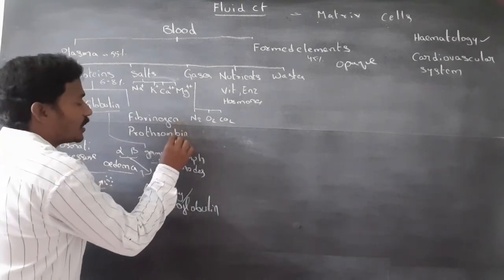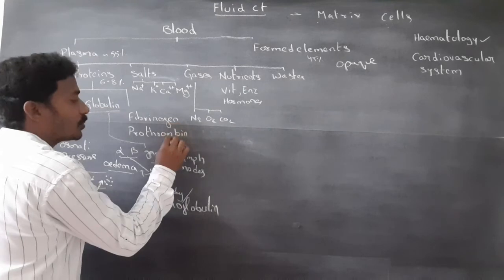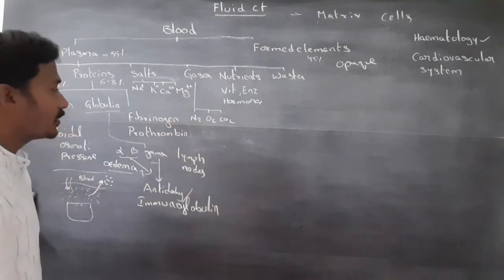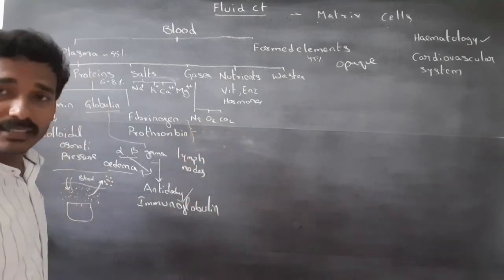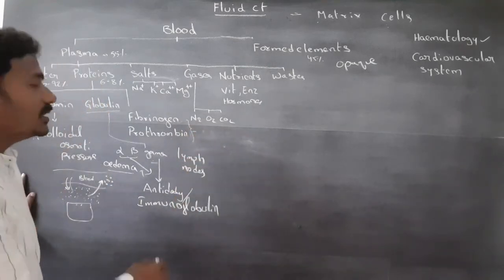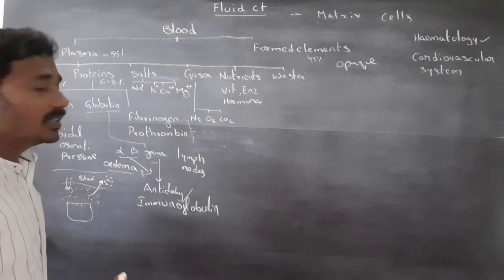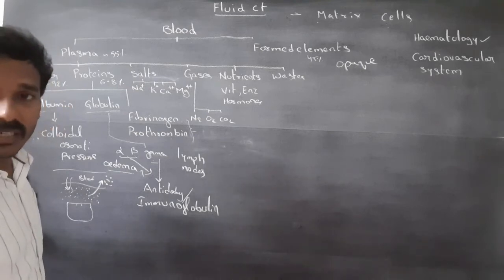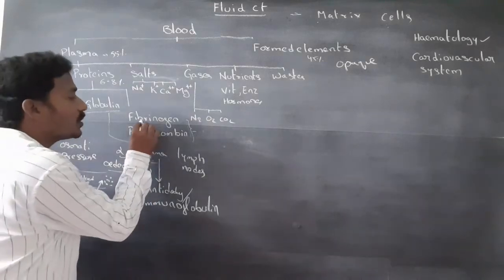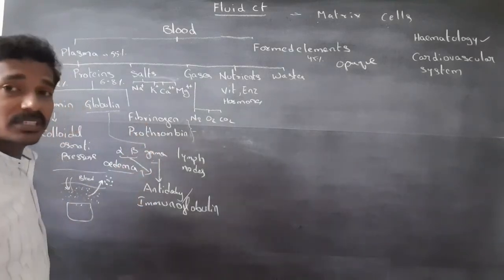Fibrinogen and prothrombin are clotting factors. Generally, blood does not clot in the blood vessels because inactive fibrinogen and prothrombin are present in the plasma.